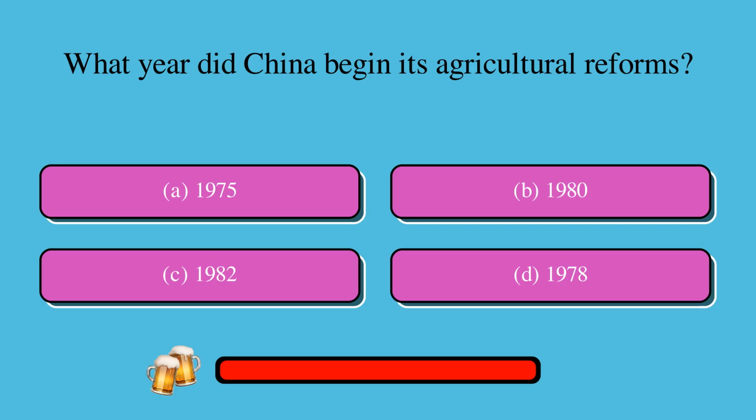What year did China begin its agricultural reforms? Is it A, 1975, B, 1980, C, 1982, or D, 1978? The correct answer is D, 1978.